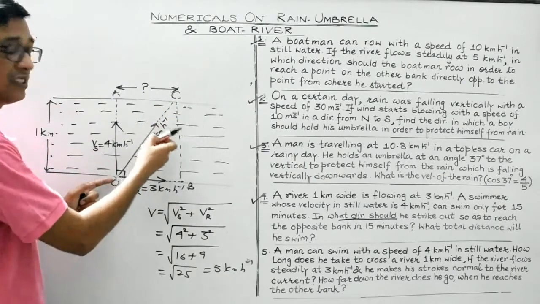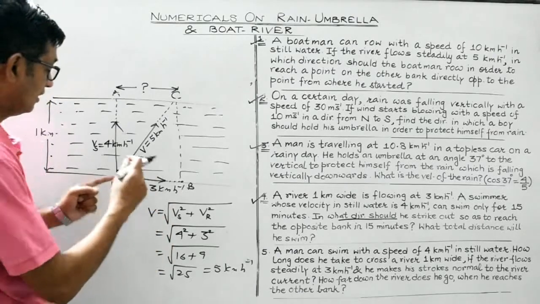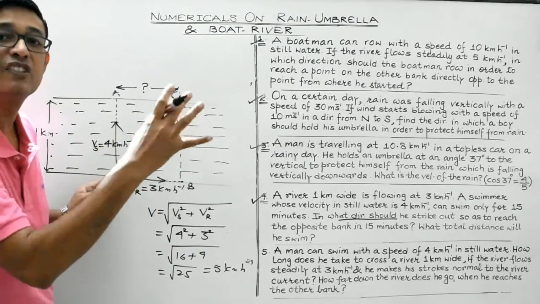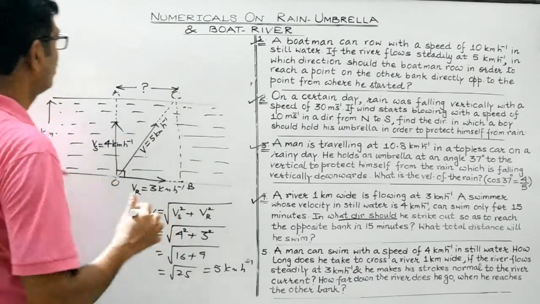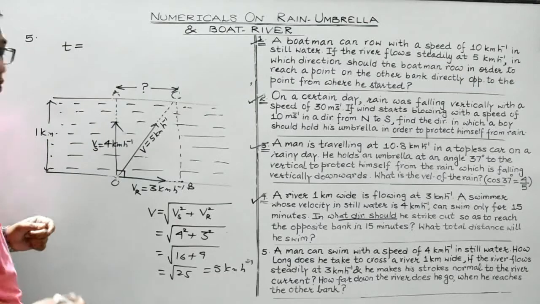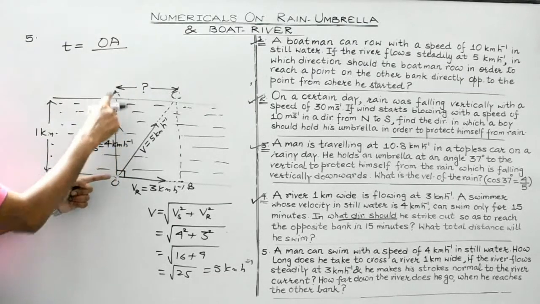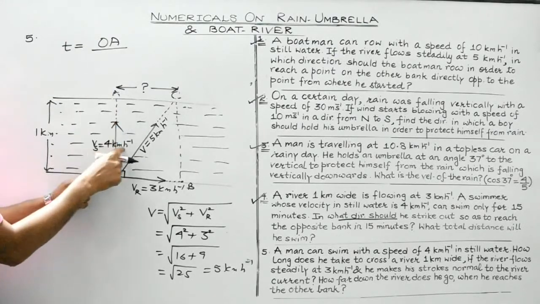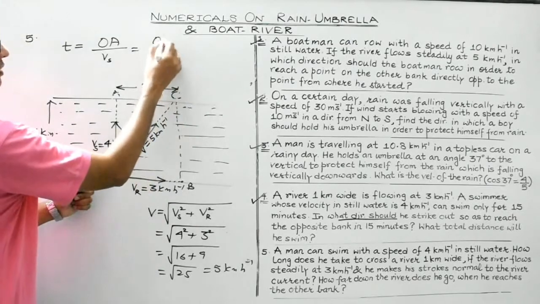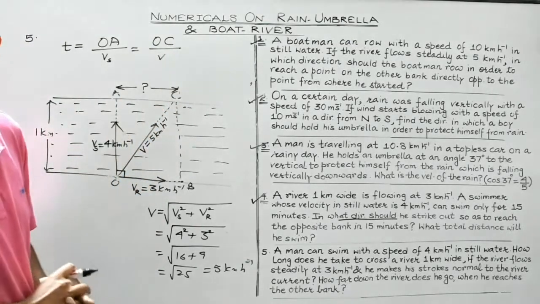In that case, the resultant velocity increases. But in this case, the distance travelled by him also increases, so that the time remains constant. So what I mean to say is that the time taken by the person to cross the river, if you consider direction OA, then this distance OA will be covered by velocity Vs. If you consider the distance OC, it will be covered by velocity V, which is the resultant velocity.